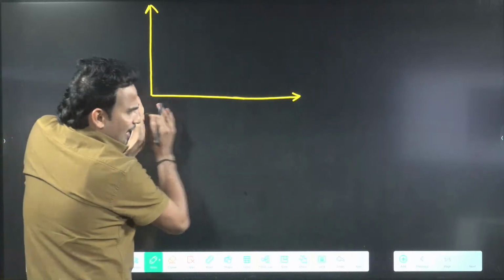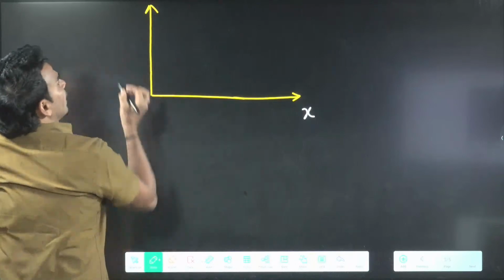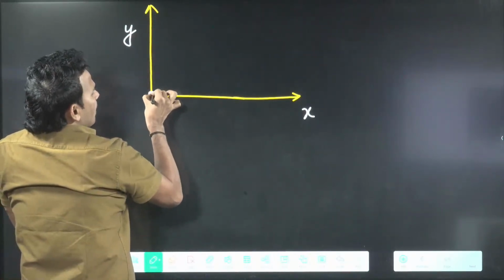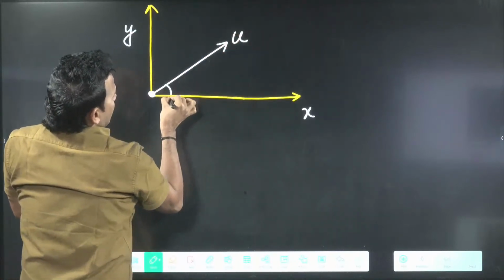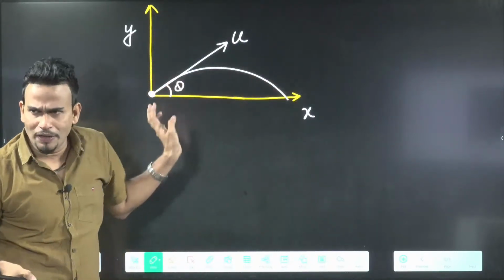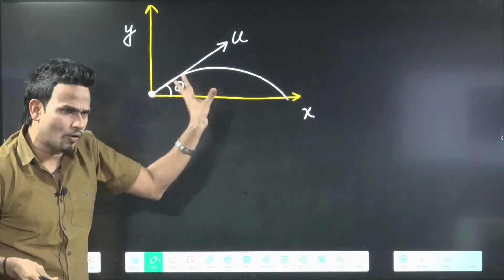You already know along the horizontal we take the x-axis, along the vertical we take the y-axis. If I have a ball, I project the ball with some speed u and angle theta. The ball will go and land on the ground. Now just see how to derive its equation.